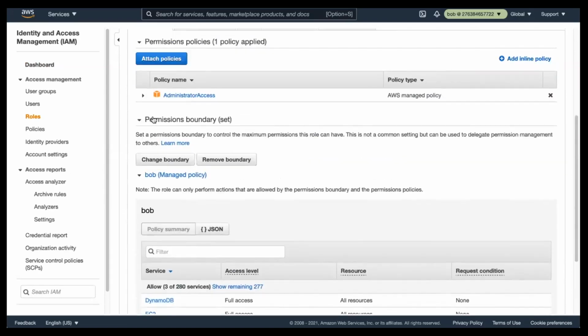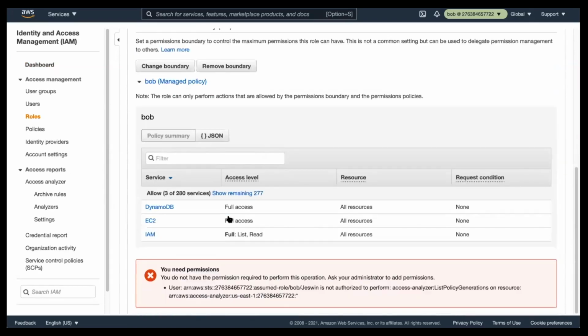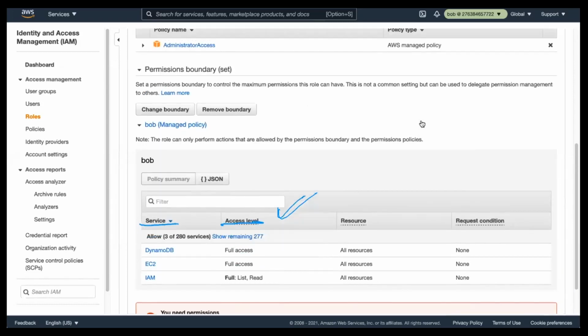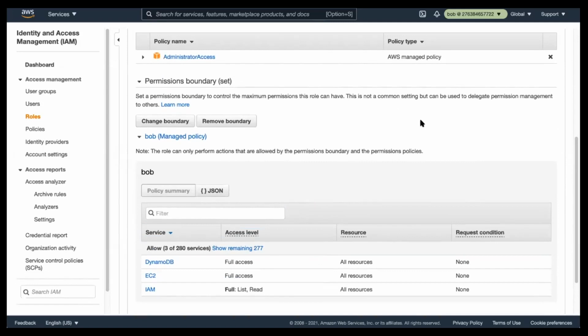The permission boundary, again, I have administrator access, and here it says EC2 full access, right? So the permission boundary actually allows the access. And here I have administrator access. If I scroll up in here, this is again administrator access. And here we have EC2 full access. So can anyone tell me why this is not working? Why did it fail?